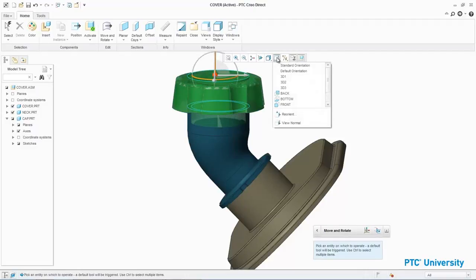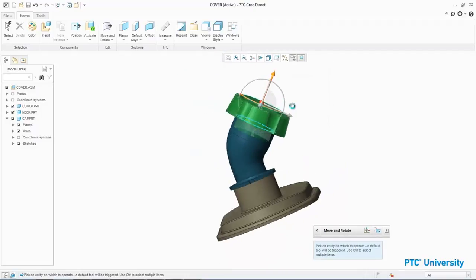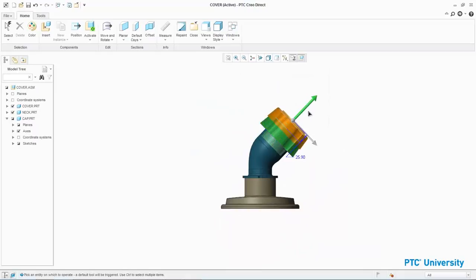Click Saved Orientations and select Front. Drag the arrow upward to a depth of approximately 40. Middle-click to complete the move. This completes the demonstration.